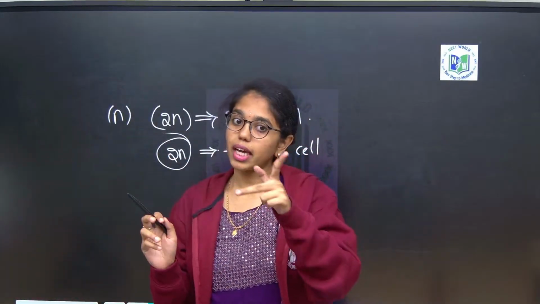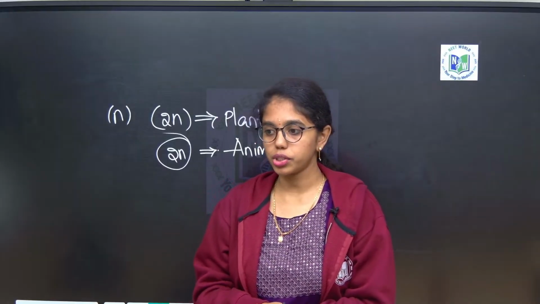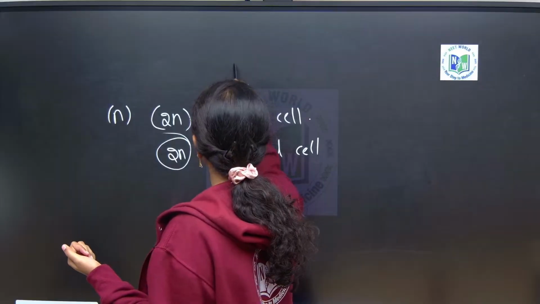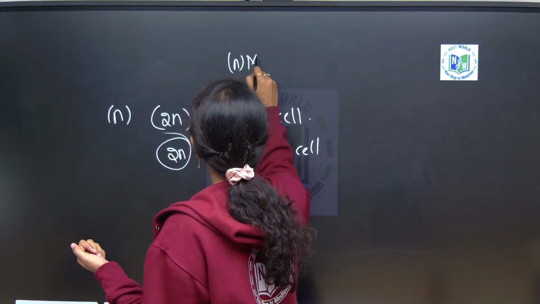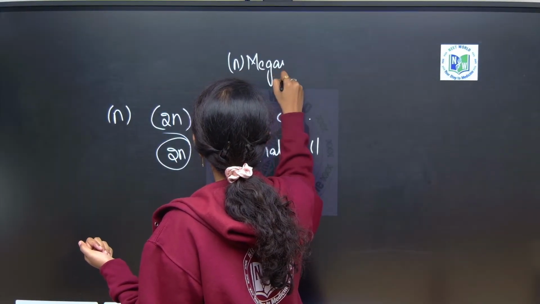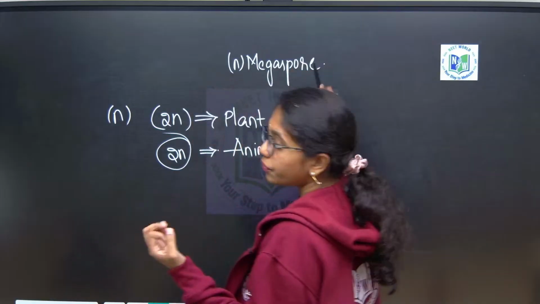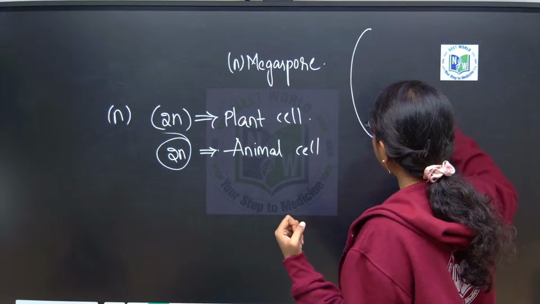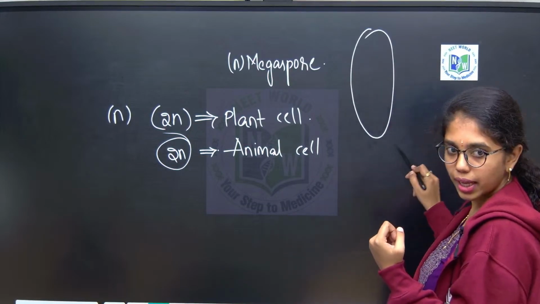That example is connected to your chapter sexual reproduction in flowering plants, wherein from haploid megaspore that undergoes 3 sequential mitotic divisions, they form haploid embryo sac. Do you remember that?